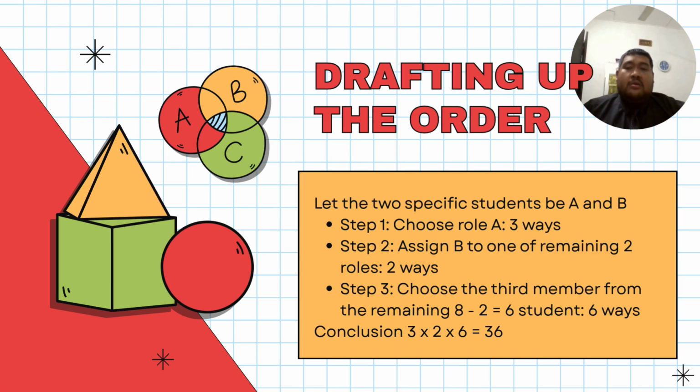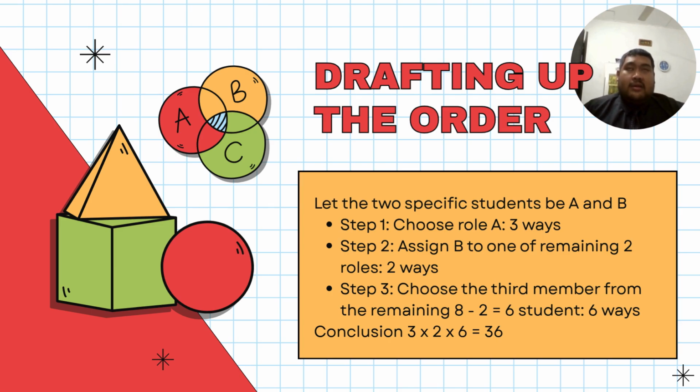So there are 3 steps that we can make for this task. For step one, we choose role A, let's say captain. The student A has been chosen to become a captain.